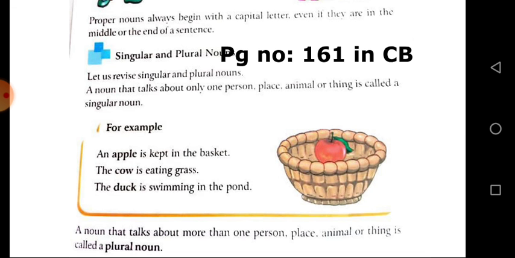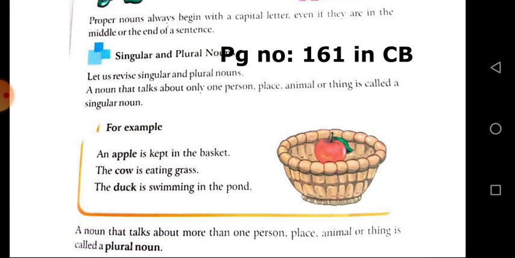Good. And let's see the singular and plural nouns. Let's revise the singular and plural nouns. A noun that talks about only one person, one place, one animal or thing is called a singular noun. For example, the apple is kept in the basket. Only one apple is there.